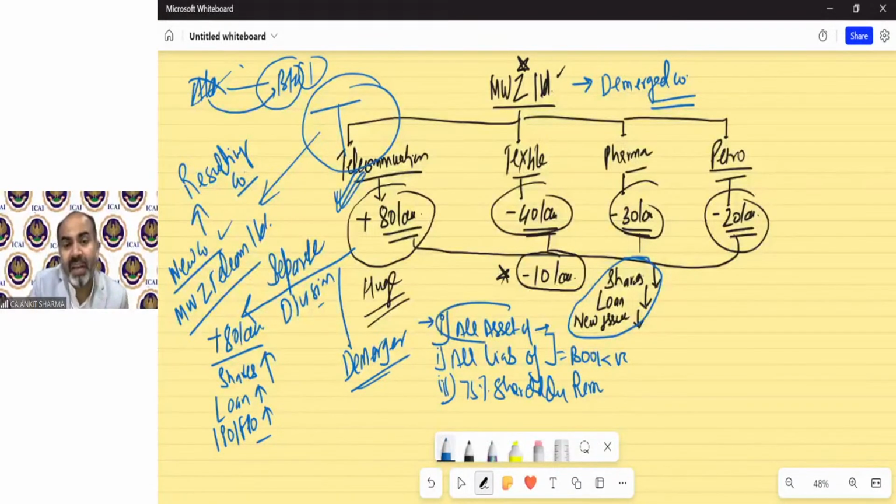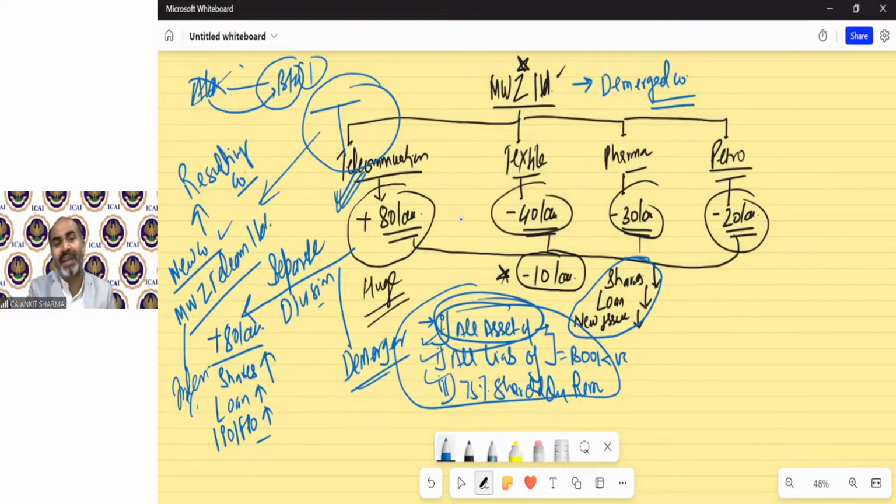So the transfer of assets during this process of demerger will be an exempted transfer. Same as in case of amalgamation, if these conditions have been fulfilled. And the condition is the new company should be an Indian company. So this condition is for demerger purposes. For income tax, it says in the process of demerger, all assets transferred from the demerged company to the resulting company will be an exempted transfer if the resulting company, that is the new company, is an Indian company.